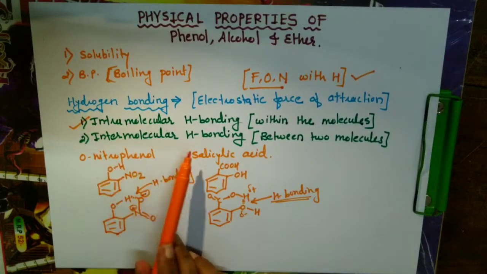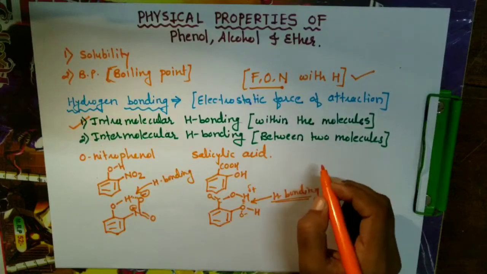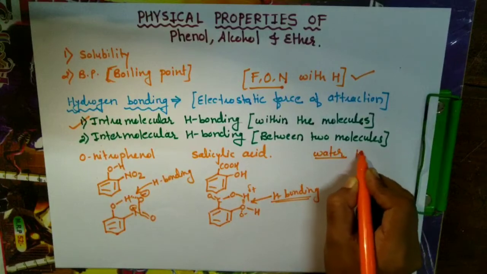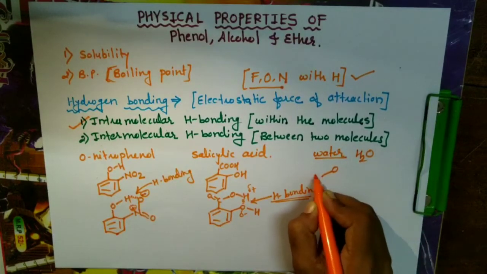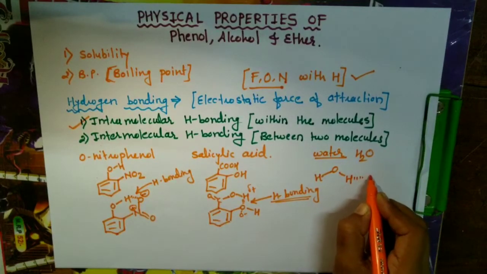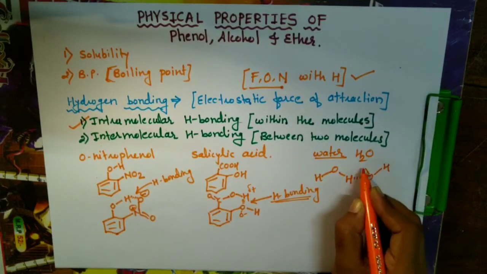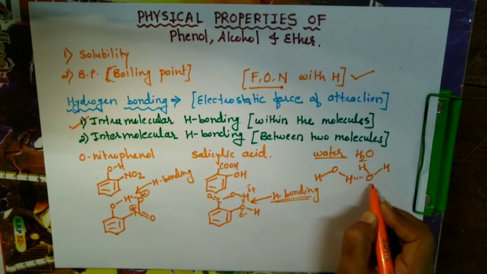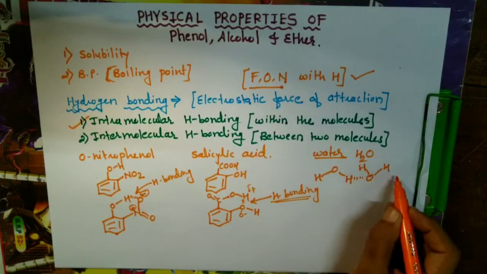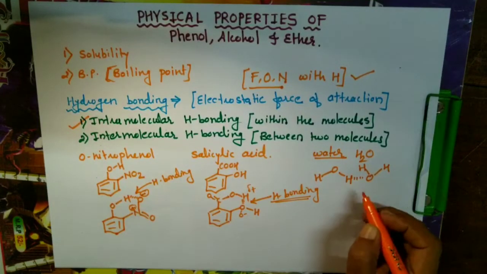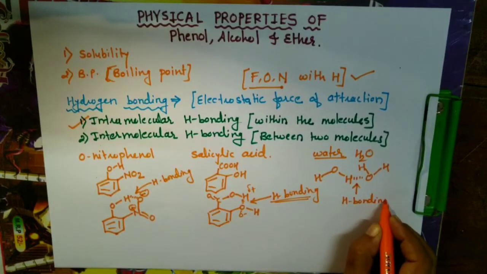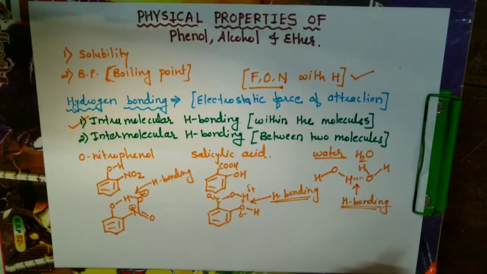What is meant by intermolecular hydrogen bonding is, for example, water. If we take water, the formula is H2O. So with two water molecules here, the hydrogen will have hydrogen bonding with the oxygen of another water molecule. So this is between two molecules. This water molecule is different, that water molecule is different. Between the two water molecules, there is hydrogen bonding. This type of hydrogen bonding we call intermolecular hydrogen bonding.